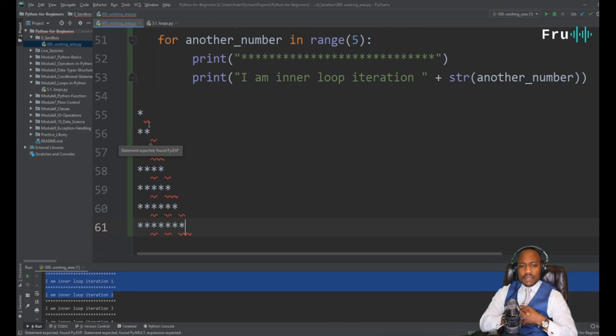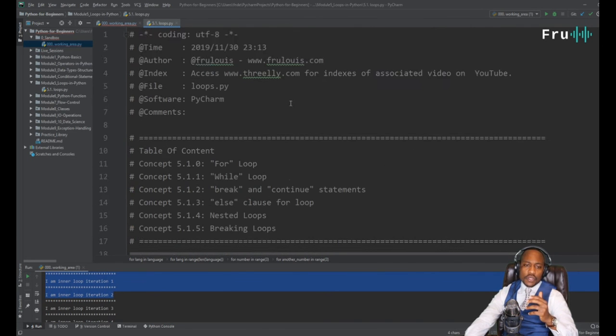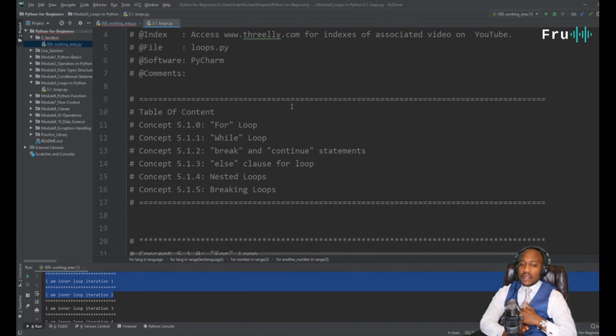Thanks for joining for this particular lecture. Really appreciate you. Loops are a very, very powerful concept within Python. Just to recap what we've seen: for loops, while loops, nested loops, breaking loops, else conditions. Guys, these are all powerful, and I really want to encourage you to get familiar with them. And the way you can get familiar is just to practice.